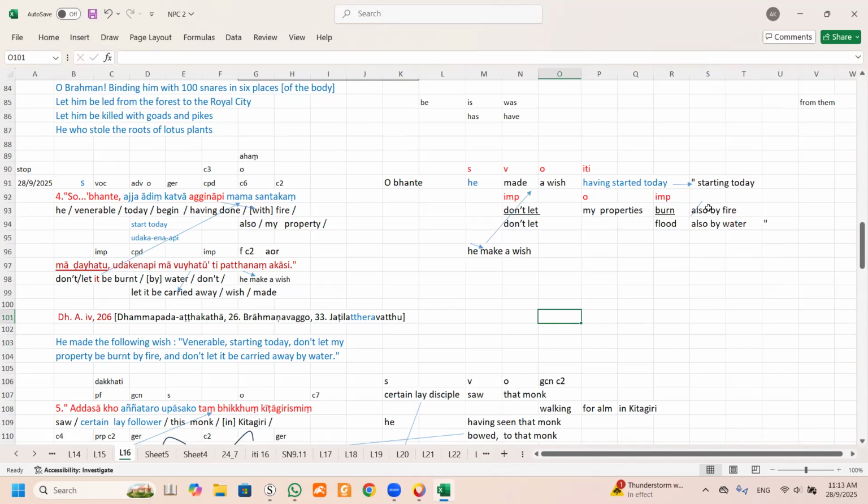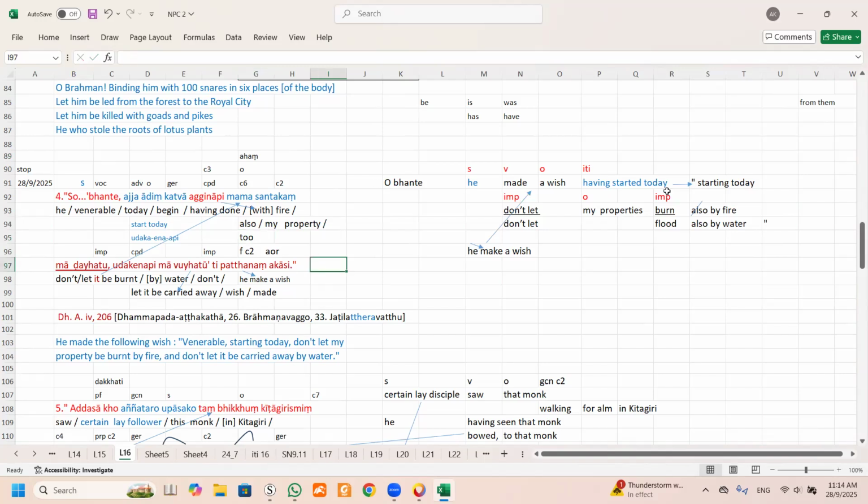In English, you don't have to mention "also", because they already mentioned it in the text. In English, you can also put "my property be burned by fire too." So the "api" can be translated as "too" or "also", no? It depends on how you are going to. So the word "also" and "too" are the same, so it's up to you.